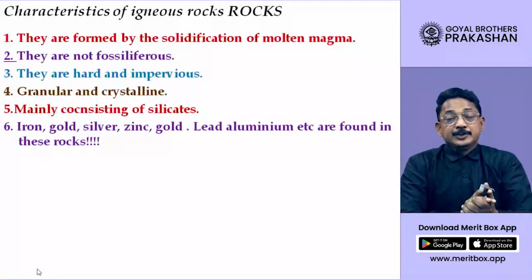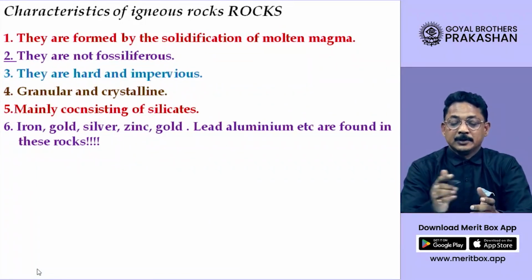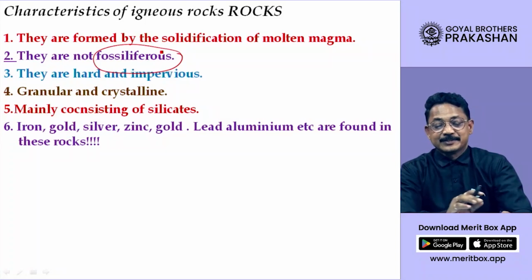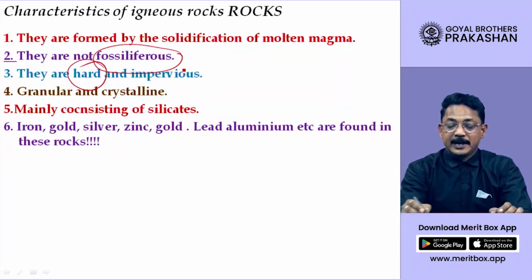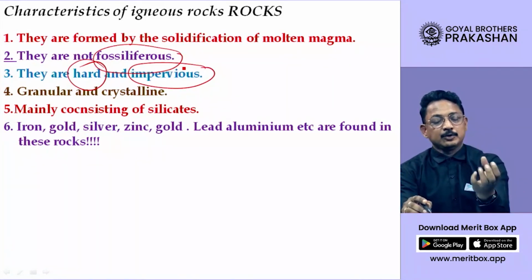Now, in general, what are the characteristics of igneous rocks? First characteristic, can you guess? Yes, they are formed by solidification of magma, correct. They are not fossiliferous, that means you won't find any fossils in them. These rocks are very hard and impervious, that means water cannot percolate through them.